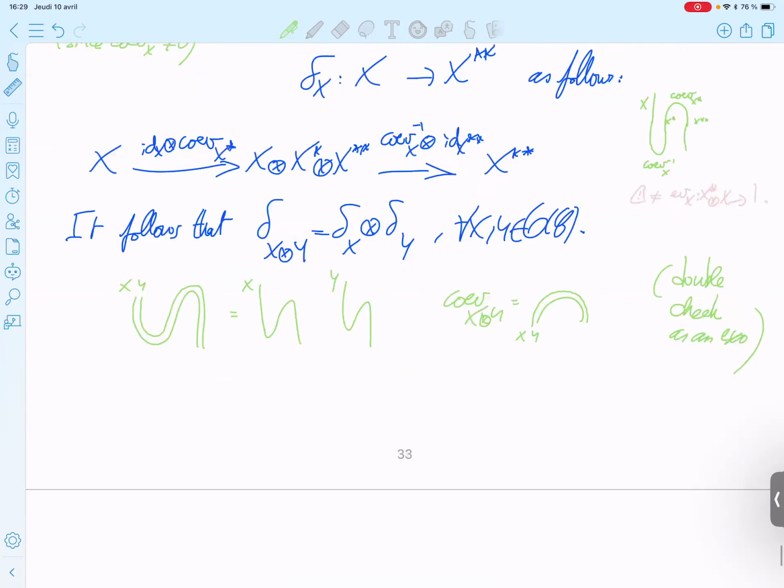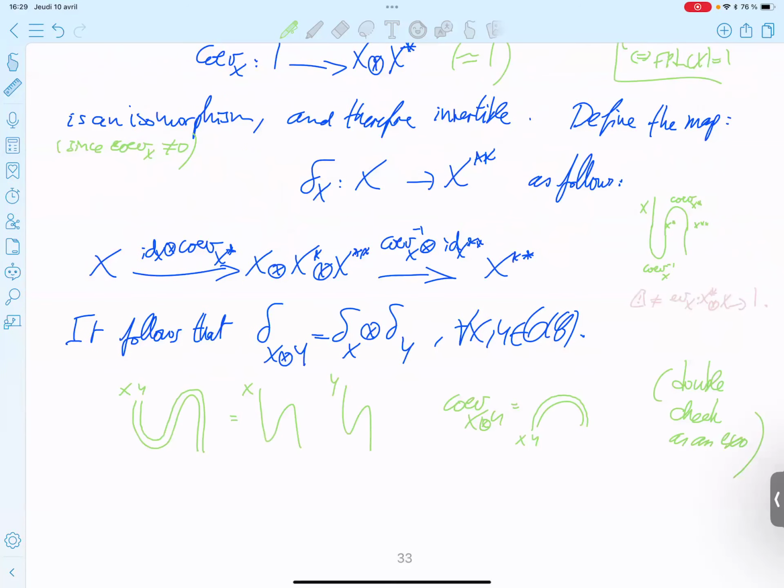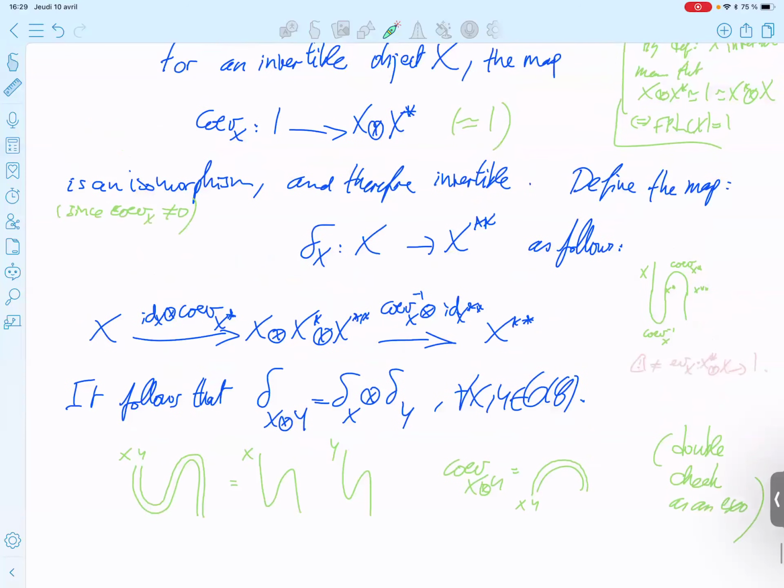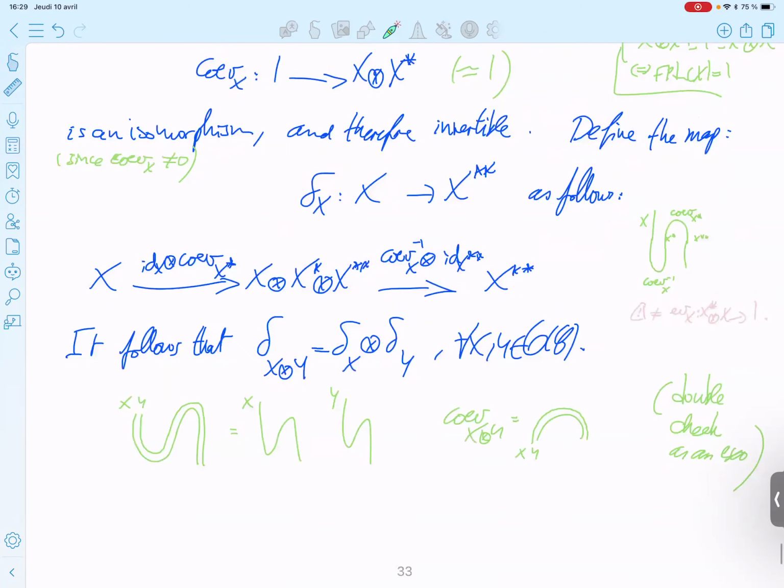Okay, now this delta is defined on the simple objects. But you can extend it by linearity to all objects, to define a pivotal structure.